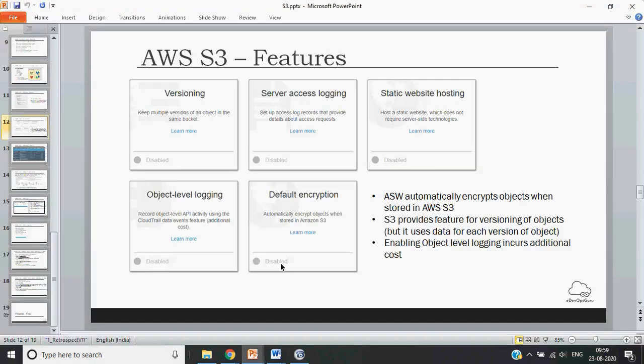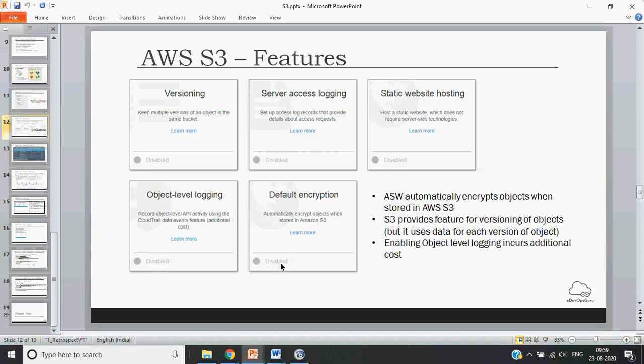Hopefully, whatever I'm explaining, you are able to catch up that concept. The more hands-on you do, you will be able to get more things and more details. Okay. So next, okay, this is the versioning.